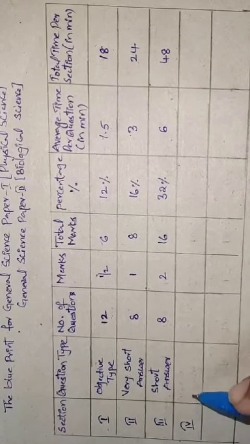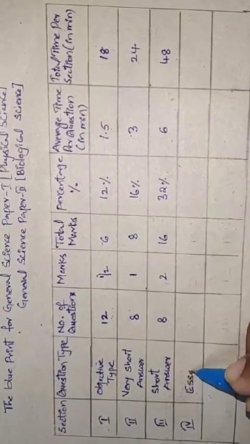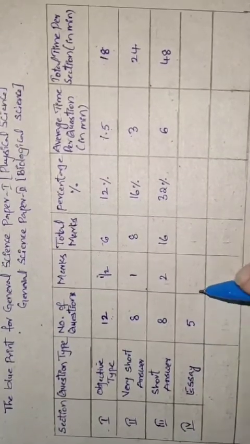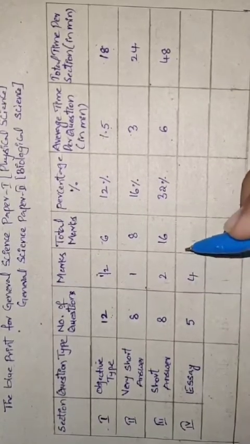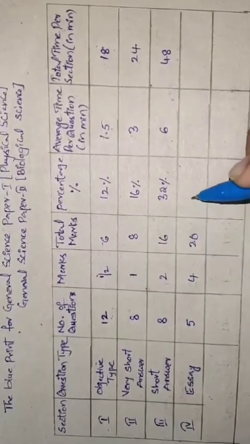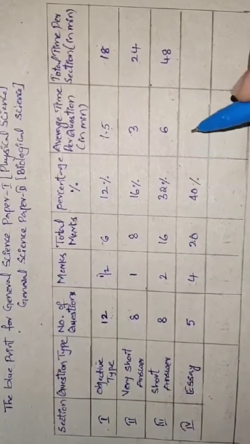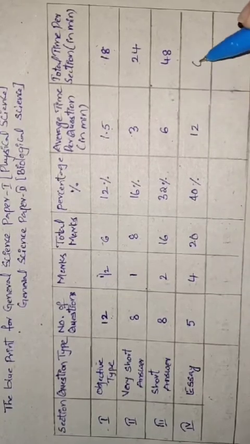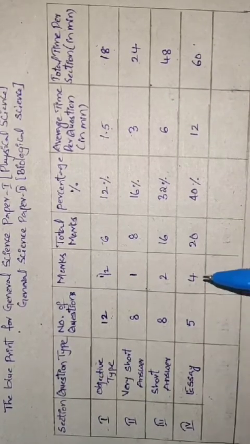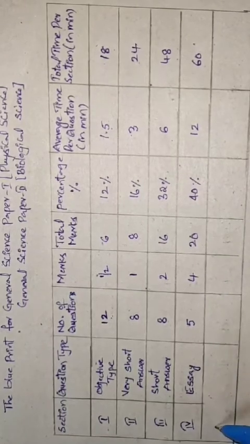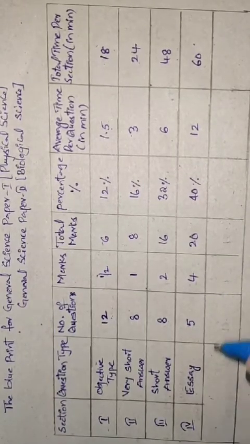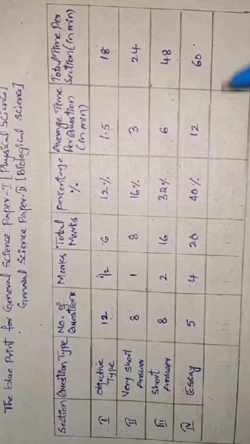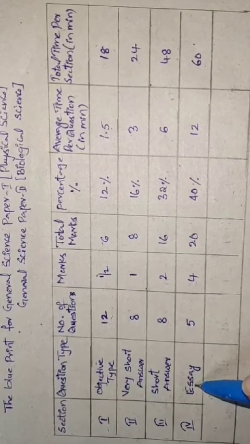Now come to section 4. In section 4 you will be given essays. The total number of essays you have to write there is 5. Each question carries 4 marks, and the total marks is 20 marks, and the percentage you will get is 40%, and each question you have to complete in 12 minutes. So we are having 5, so in 60 minutes you have to complete the total section. You have to take 60 minutes to complete this section 4, that is essays.